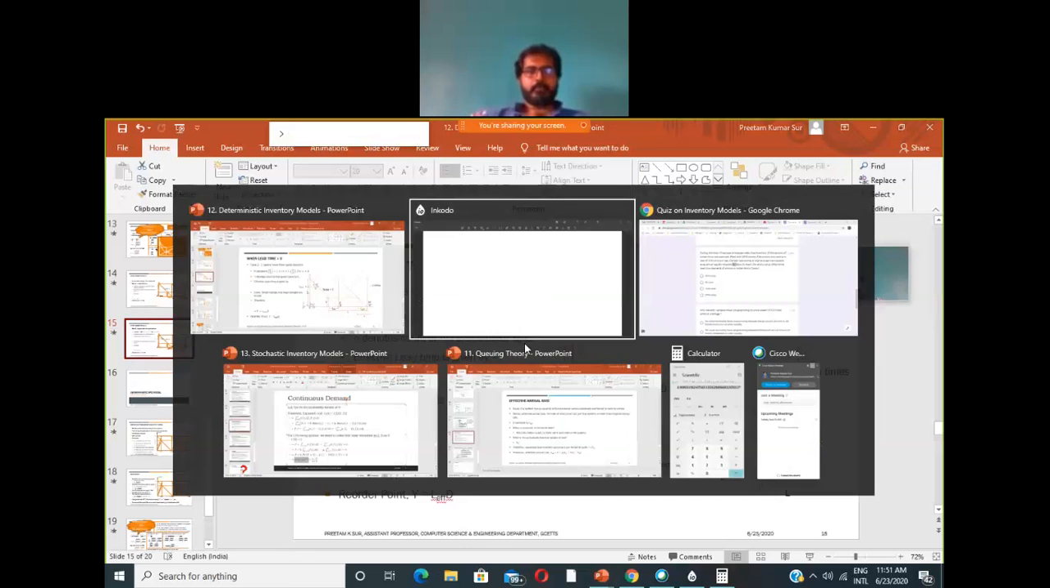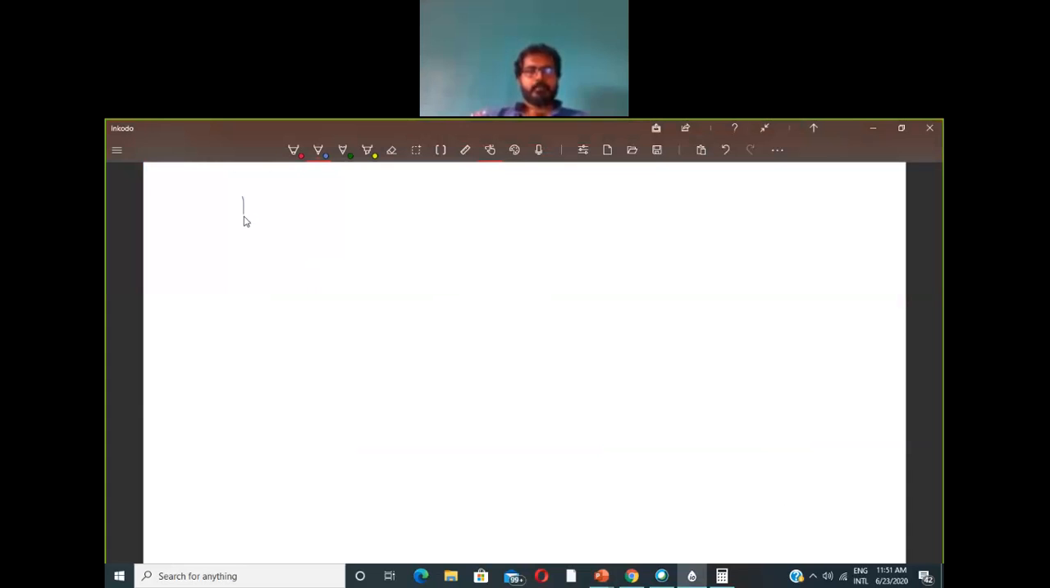So in this example, let us denote the cycle duration by capital T. For this example we have found that the cycle duration is 2000 divided by 100, which is equal to 20 days. And we are given that the lead time is equal to 50 days.